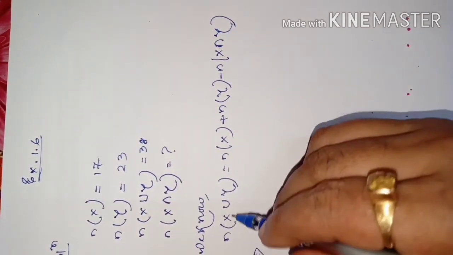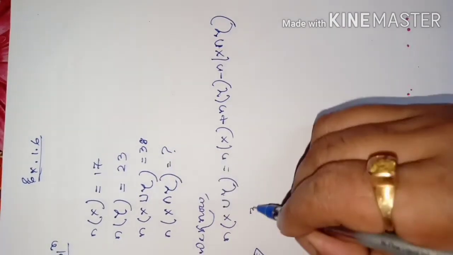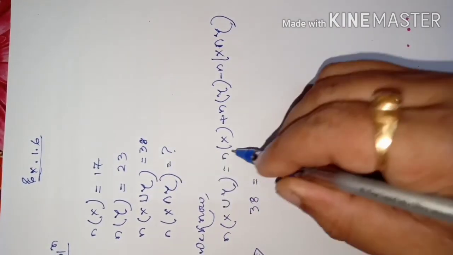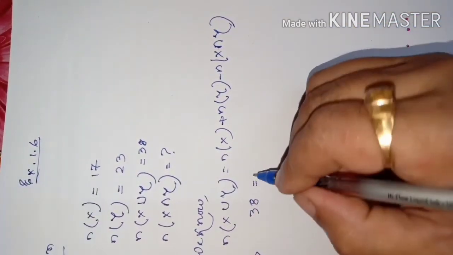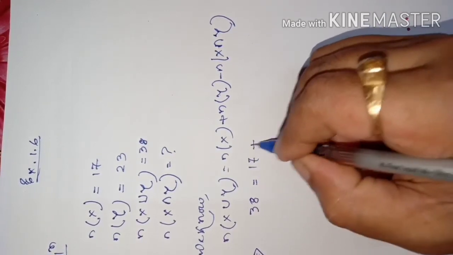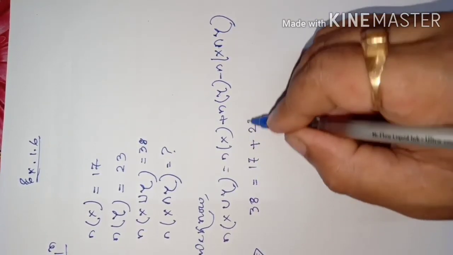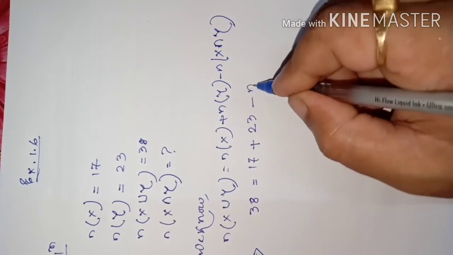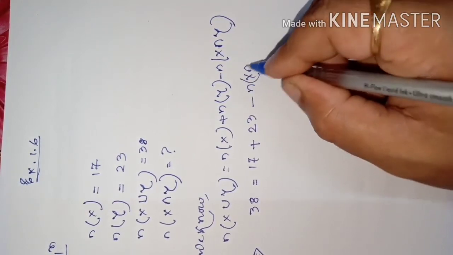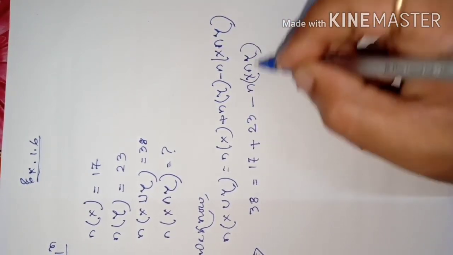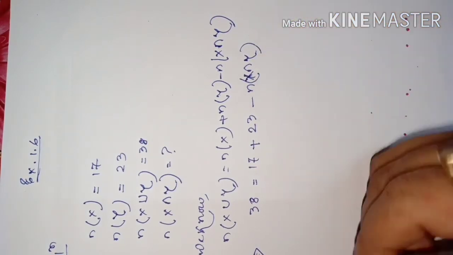Number of elements of X union Y is 38, equal to number of elements of X, 17, plus number of elements of Y, 23, minus number of elements of X intersection Y, not given.